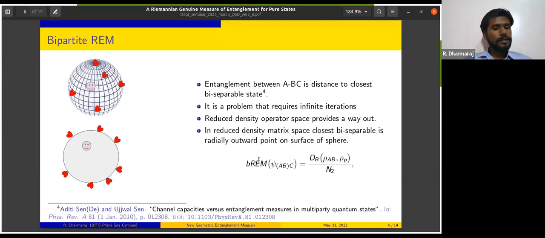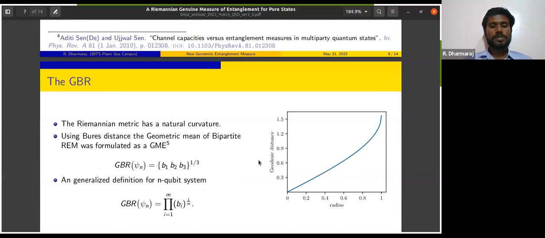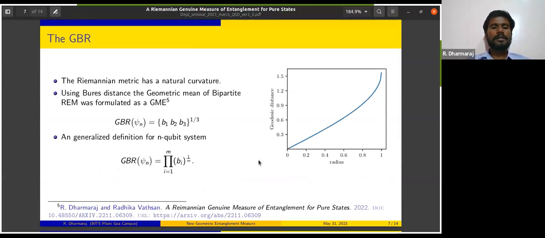Here we could have used any distance measure, but there is a particular reason why we went with the Riemannian metric or the Bures metric. The reason is that it has a very natural curvature to it. To indicate that, I have plotted it here.